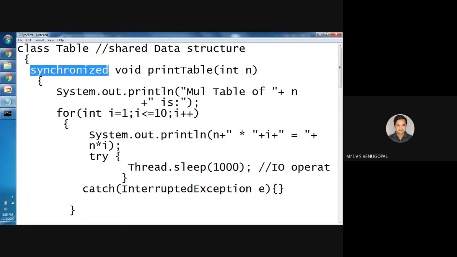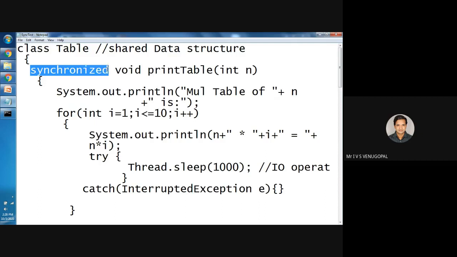When I put synchronized before a shared resource, here print table, and multiple threads try to access it, how do we make sure that only one thread executes it? Based on the concept of lock or monitor. In Java, it is very easy to acquire a lock.